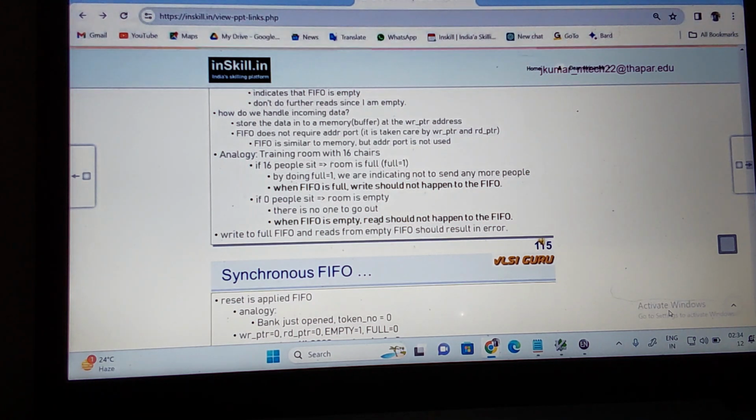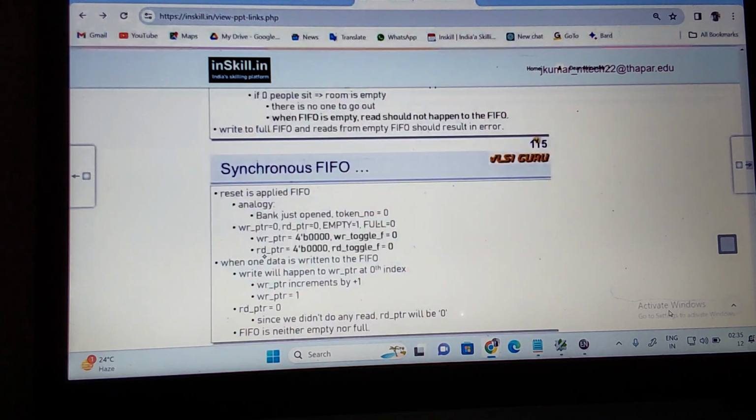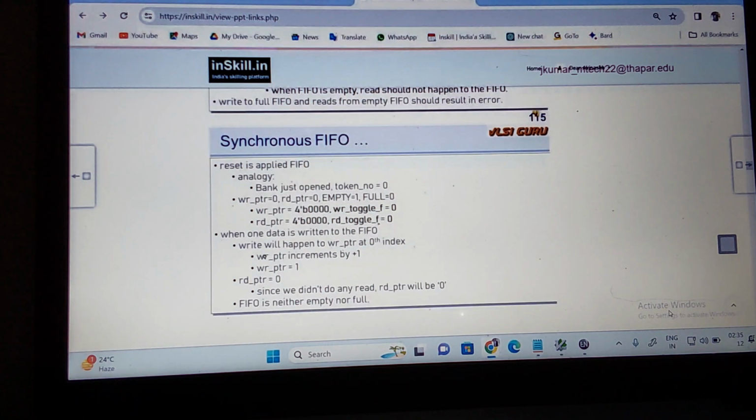You can understand why it gives the error. Once my FIFO is full, I can't write anything to the FIFO. If my FIFO is empty, I can't read from it. This combination will always give an error only. You agree? Now we'll see the main analogy. Reset is applied to the FIFO. What is the use of the reset? You make all the registers and data types 0 when you apply reset equal to 1. When you release reset to 0, then write to the FIFO and read from the FIFO should happen.